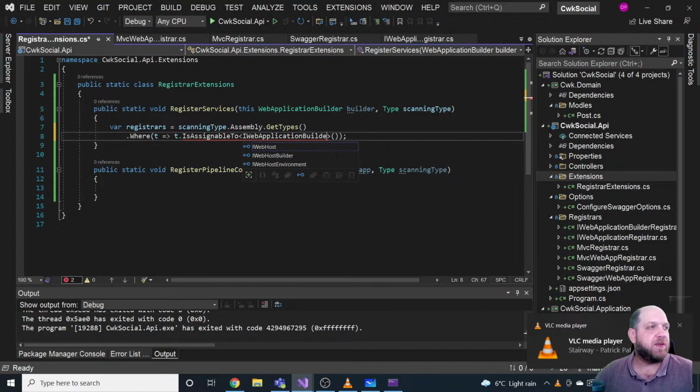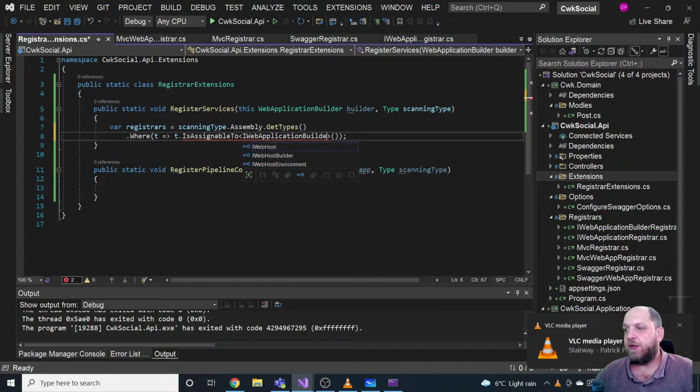Okay, and then, you know what I'm thinking right now? I'm thinking that I would like to use type constraints, but what I am using here are actually two interfaces, and I can't really use OR expressions when doing a type constraint. But in the end, both the web application register and the IWebApplicationBuilderRegister, well, they are registers. So let's use a marker interface for that.